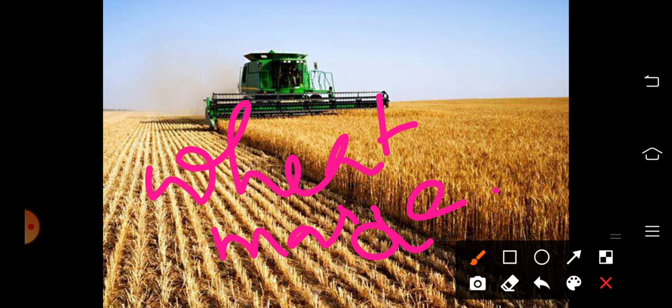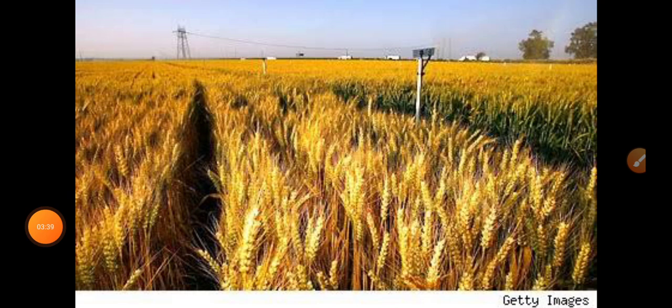So the important two varieties of crops grown in this type of commercial grain farming are wheat and maize. So very extensive land may be under this type of farming. That means only one crop is cultivated in that large land. Okay, very vast land of agriculture.